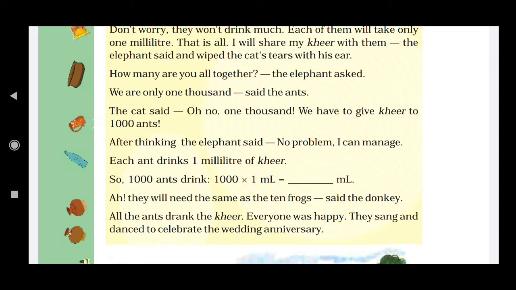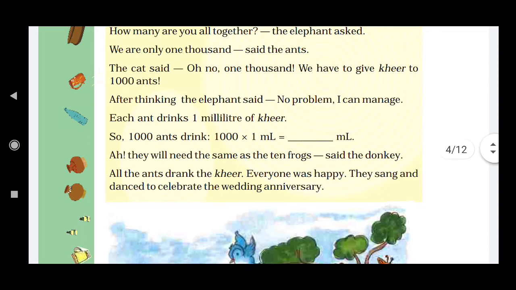After thinking, the elephant said, "No problem, I can manage. Each ant drinks 1 milliliter of kheer. So 1000 ants drink 1000 into 1 ml equals dash ml." We did it, right? 1000 ml. "They will need the same as the 10 frogs," said the donkey. Is it true or false?